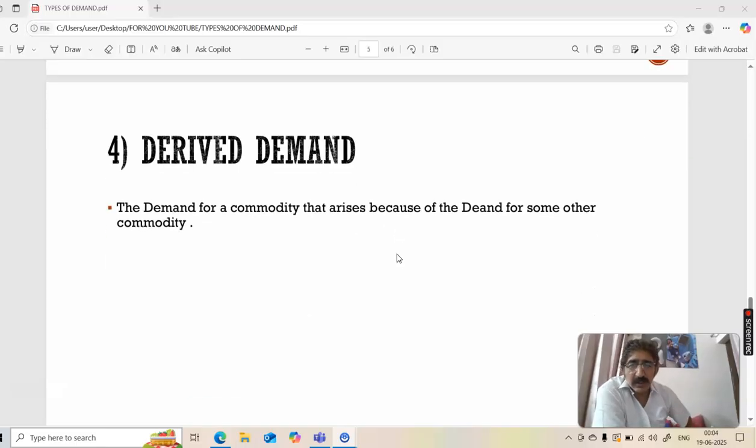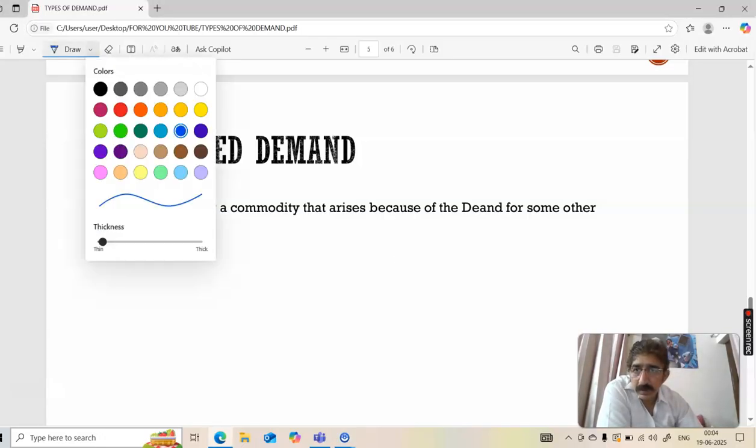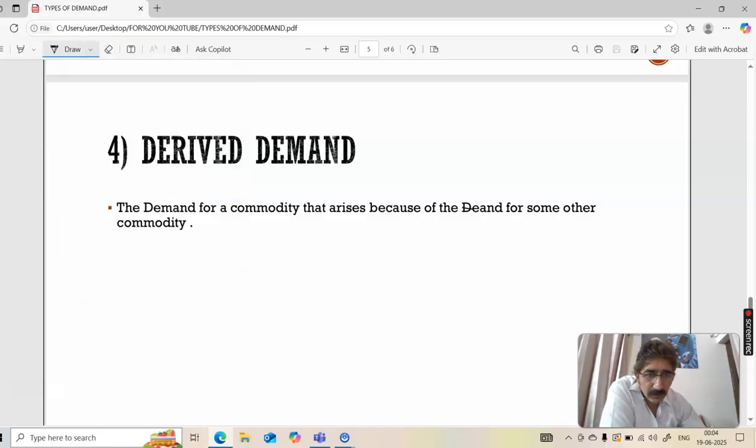Derived demand: the demand for a commodity that arises because of the demand for some other commodity. Okay, just a moment, let me correct the spelling. M is missing by mistake. Okay, derived demand: the demand for a commodity that arises because of the demand for some other commodity. Now, things will become clear when I give you an example.